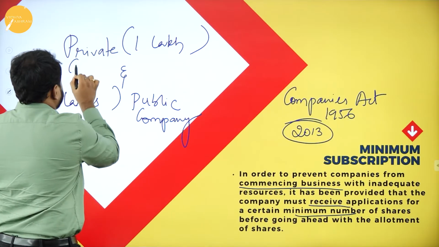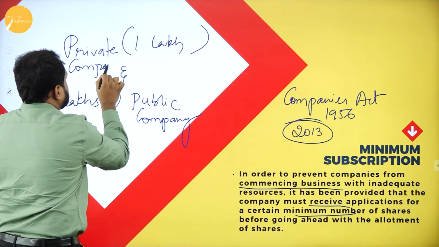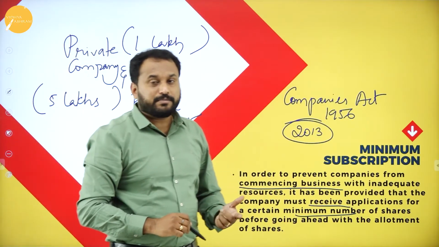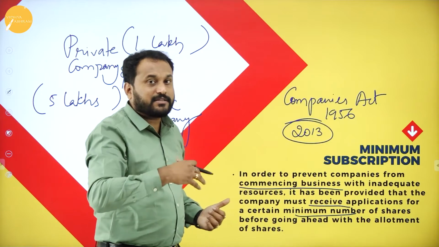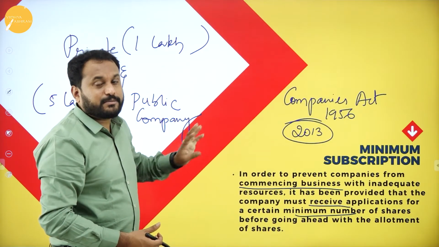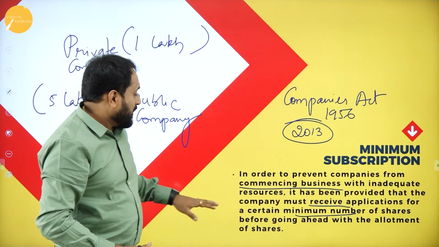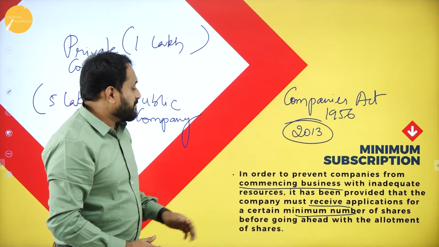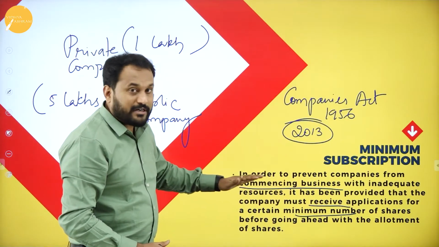And this is private company. So to start a private company, you can start with 1 lakh rupees as a minimum subscription. You need to actually raise fund through the public. And to start the public company, you are supposed to raise how much? 5 lakh rupees. Here what happens is, in order to prevent companies from commencing business with inadequate resources, it has